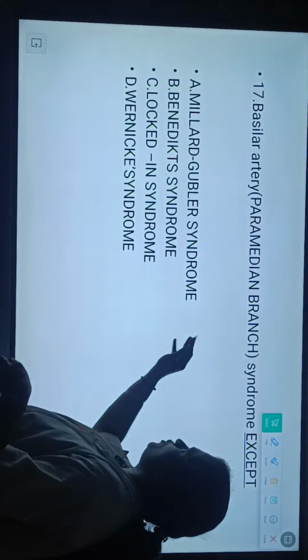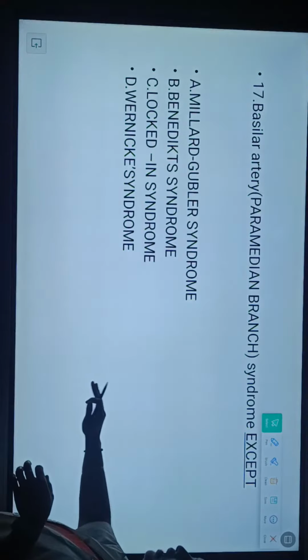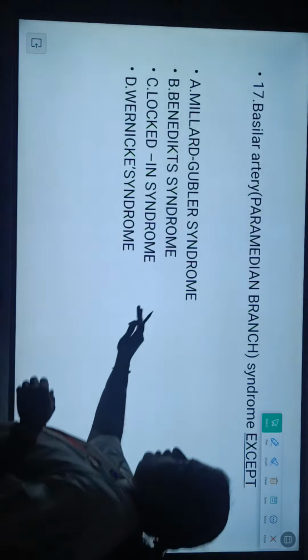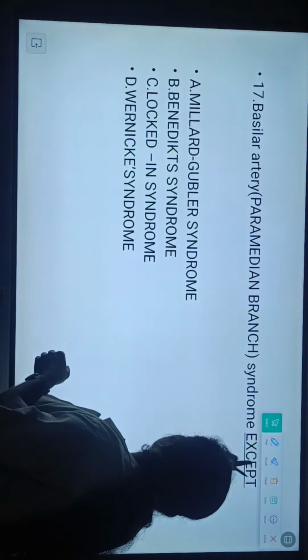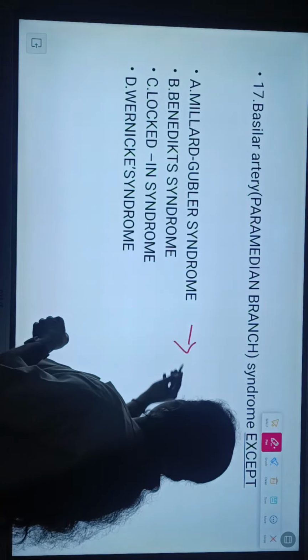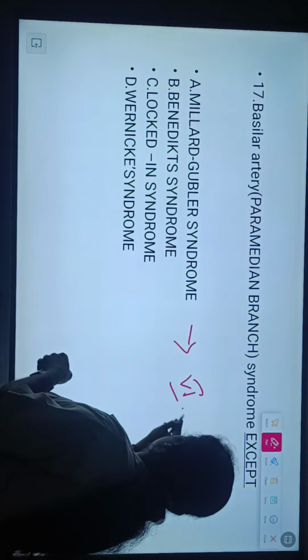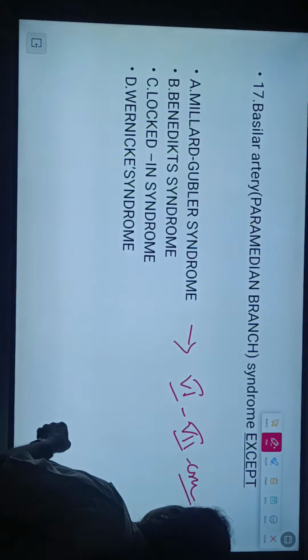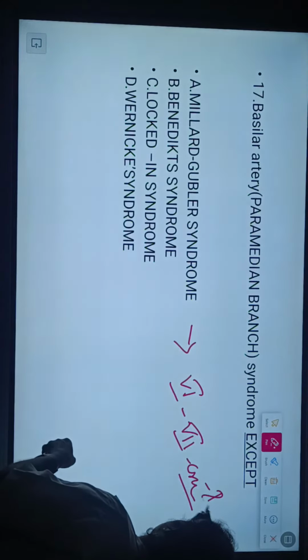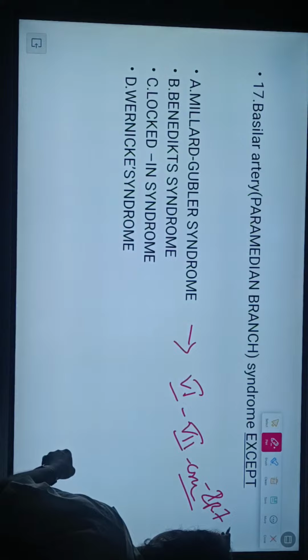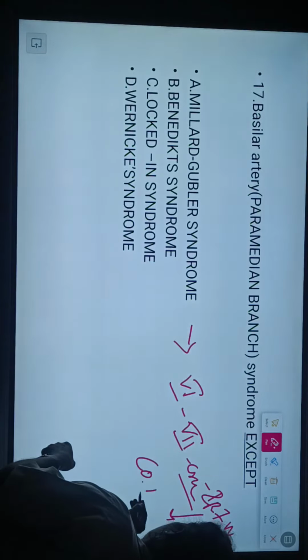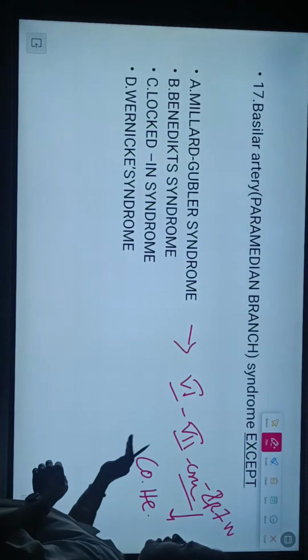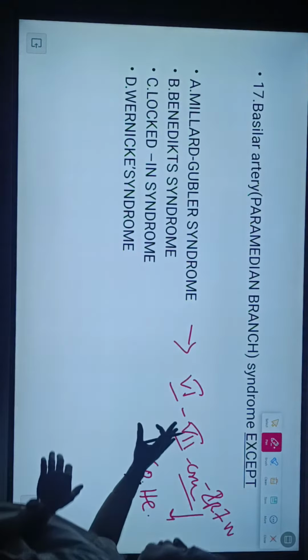So let me discuss the options. Millard-Gubler syndrome, that basilar artery will supply the brainstem structures. Millard-Gubler syndrome is involvement of the 6th and 7th cranial nerve, which means ipsilateral facial weakness and contralateral hemiplegia. Yes, nothing but the involvement of cranial nerves.